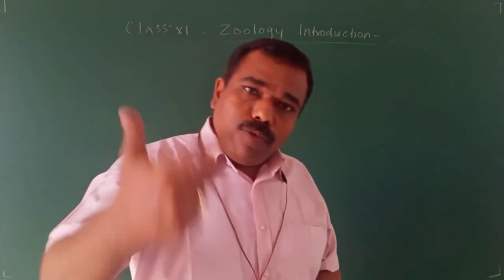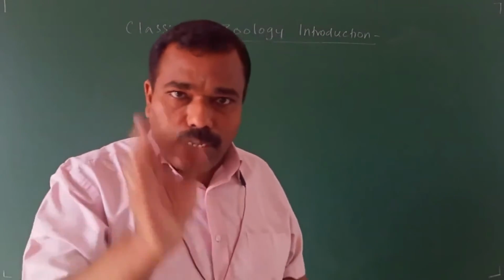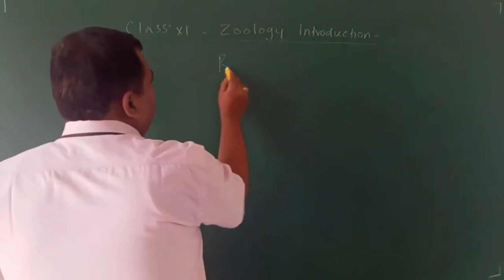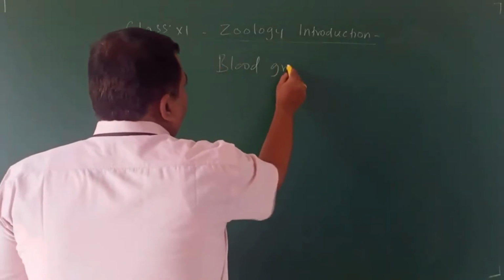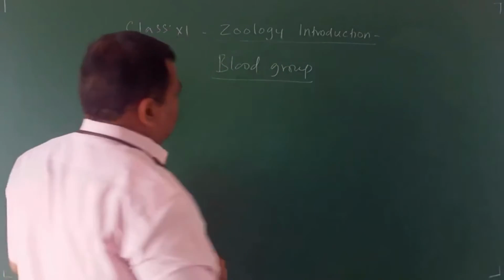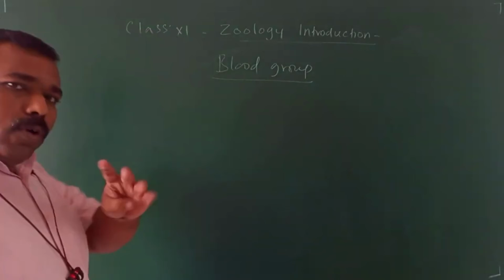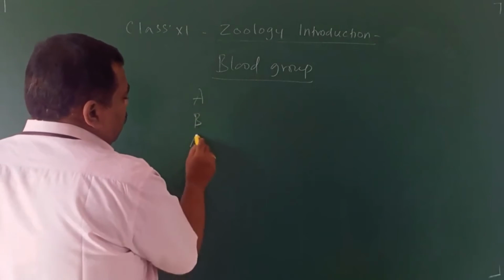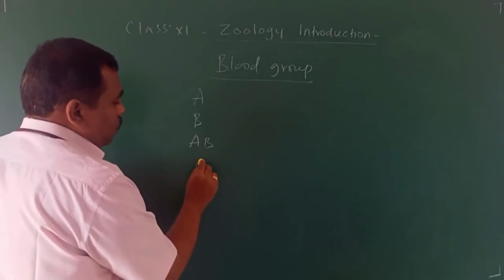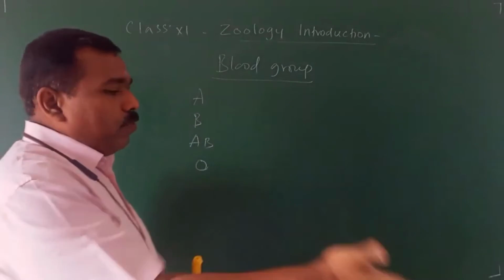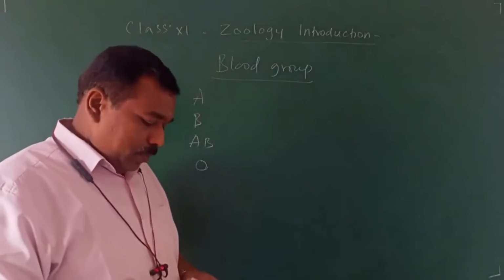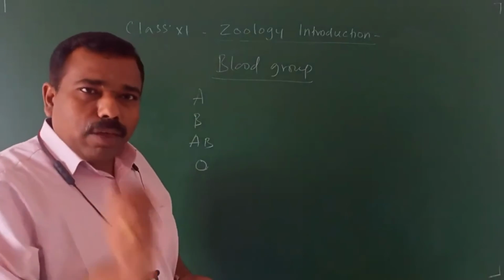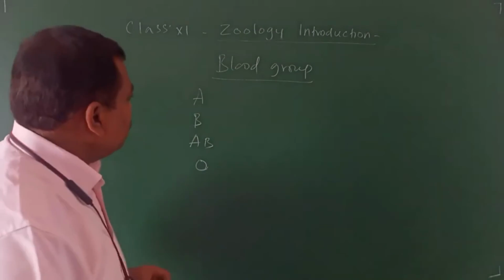But in what way do they ask in the NEET examination related to blood groups? I am just going to give a few examples. There are 4 types of blood groups: A, B, AB and O. This is the only thing given in your book. But how do they ask the questions in the NEET examination?